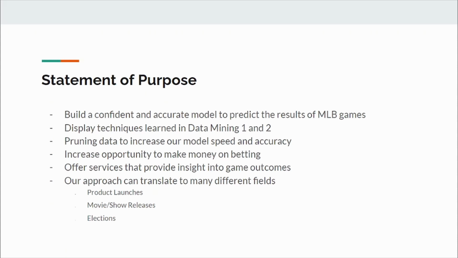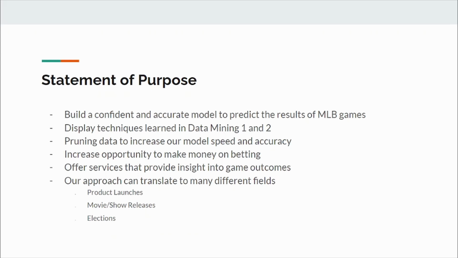So before we dive into our topic, I want to give some background on the project we chose and why. With sports betting becoming legal across the U.S. and all three of us being huge fans, we believe that there are increasing opportunities to provide services to assist in making better selections, including our own. We chose baseball as it is currently in season, but we believe these concepts and strategies can translate to numerous other sports, as well as product launches, movie releases, and even political elections.